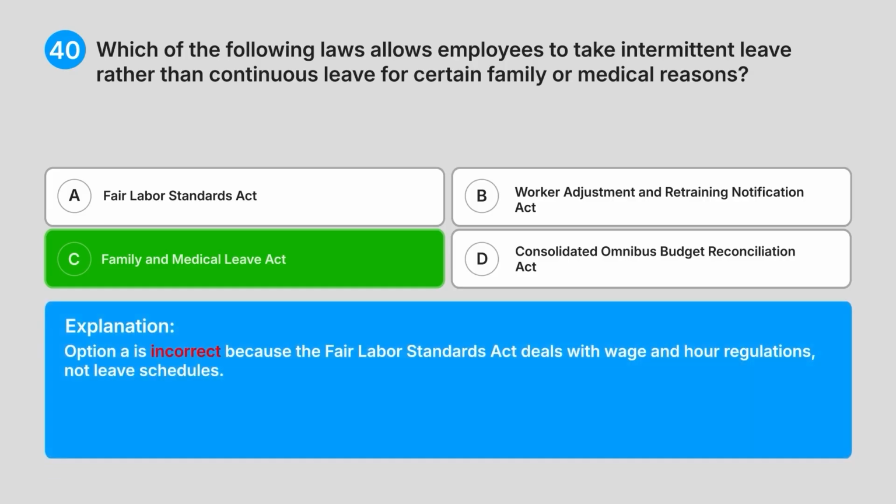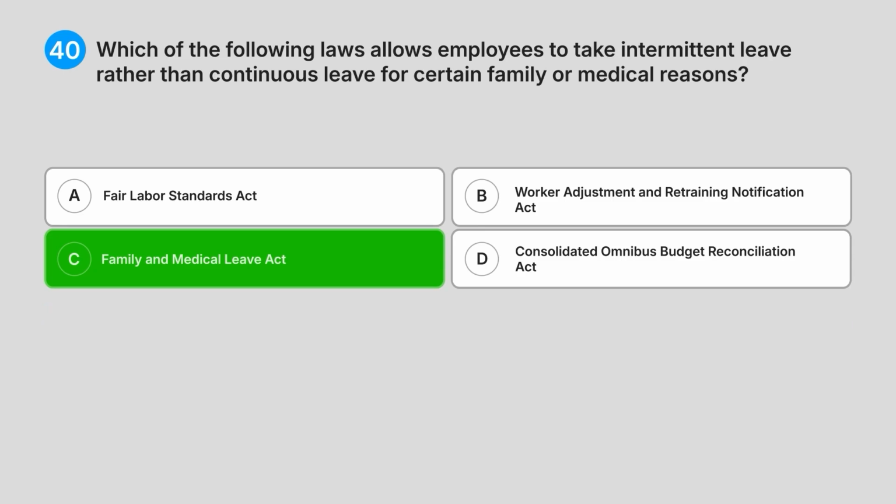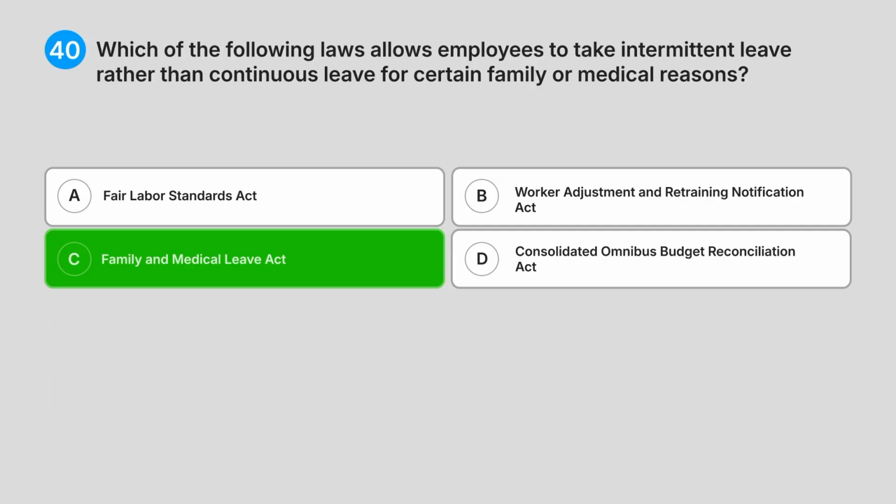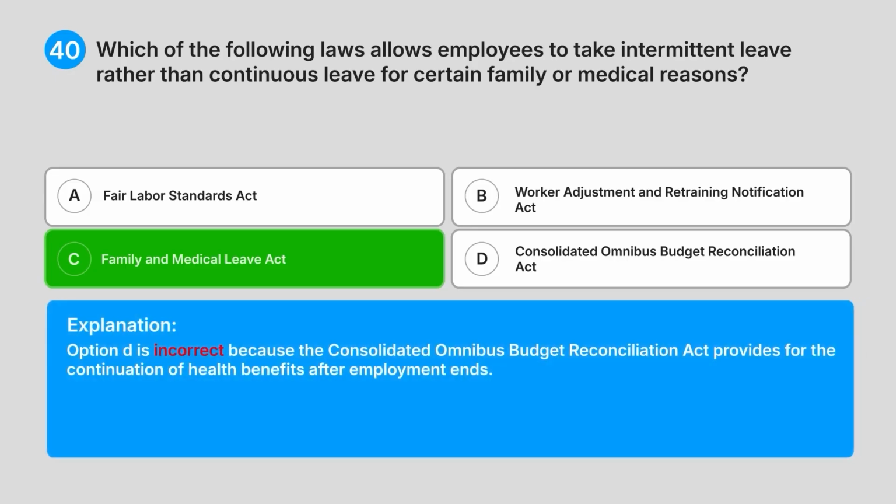Option A is incorrect because the Fair Labour Standards Act deals with wage and hour regulations, not leave schedules. Option B is incorrect because the Worker Adjustment and Retraining Notification Act requires notice of mass layoffs. Option D is incorrect because the Consolidated Omnibus Budget Reconciliation Act provides for the continuation of health benefits after employment ends.